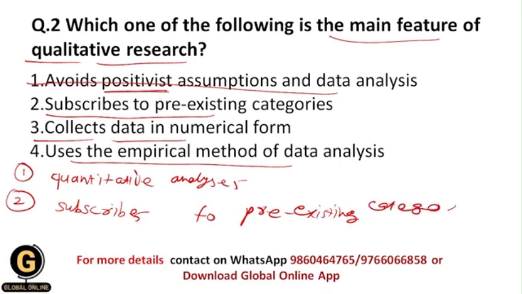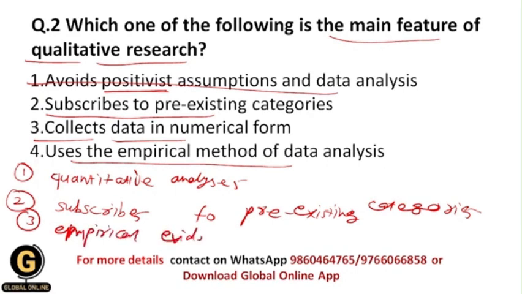It means that you already have a hypothesis, and based on that hypothesis you are going to test it, and that is the meaning of subscribing to pre-existing categories. Now the third characteristic of the positivist approach is that it is based upon empirical evidence, and that's why empirical evidence is gathered and analyzed over here.